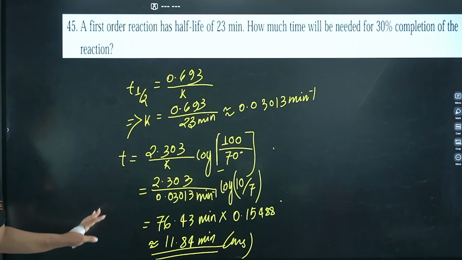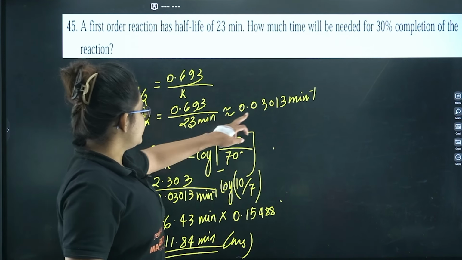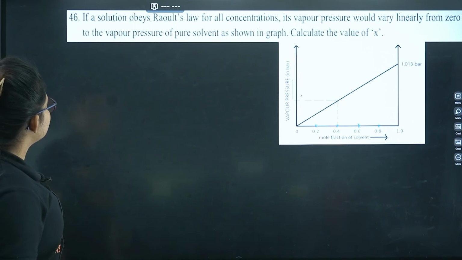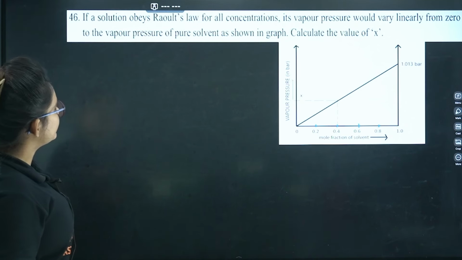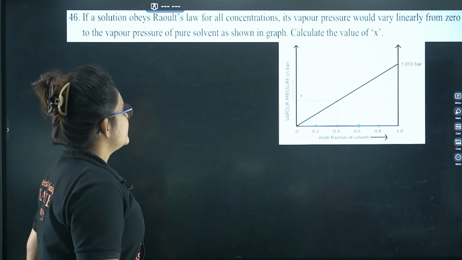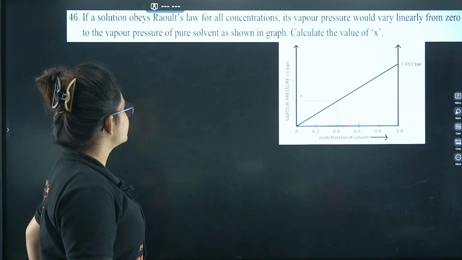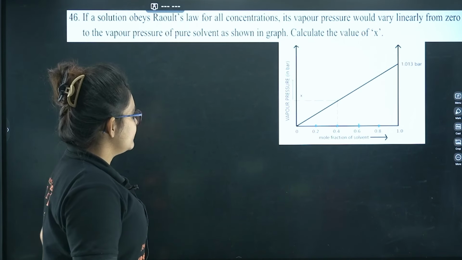Okay, I guess it's clear to you. Let's proceed further. So this is a question. Here you can see if a solution obeys Raoult's law for all concentrations, its vapor pressure would vary linearly from 0 to the vapor pressure of the pure solvent. Calculate the value of X.